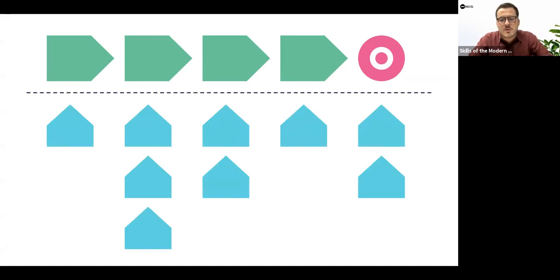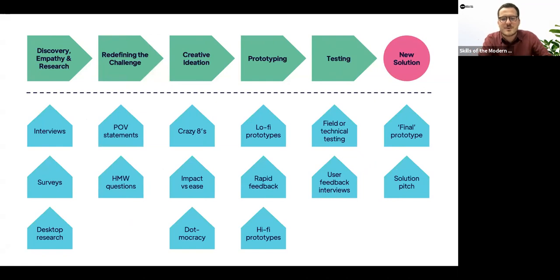And then when you go below the line, that's when you start to get really specific about what kinds of activities and exercises and tools am I going to use to actually achieve the stuff that's happening above the line. So that's pretty abstract. To give you a real world example, this is what a typical sprint process often looks like. We run a whole lot of design sprints in our work, and this is how we would typically structure a design sprint when we're planning it out.